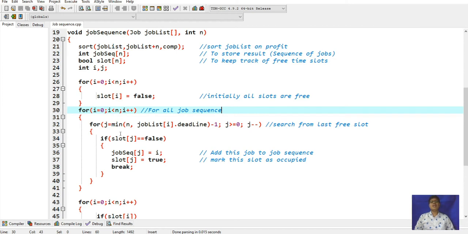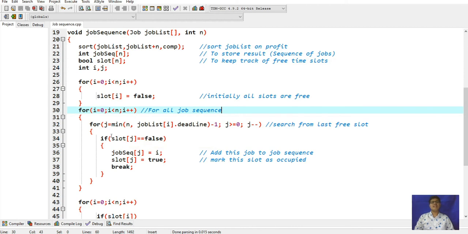It will print. After that, j minus minus and j is greater than or equal to 0, because this searching will be executed first, and it will go from the last.